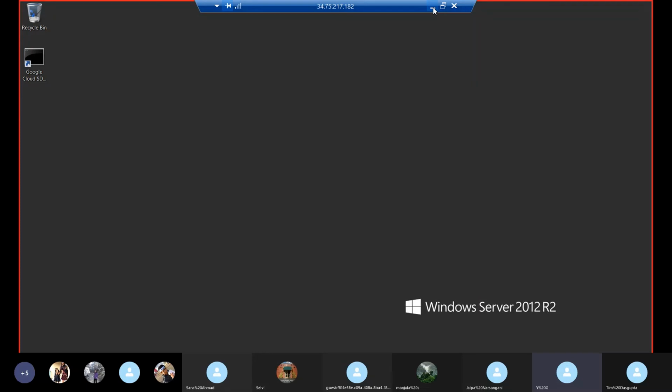And from the command prompt, I'm trying to connect with the new instance. Are you guys able to see this command prompt and everything?